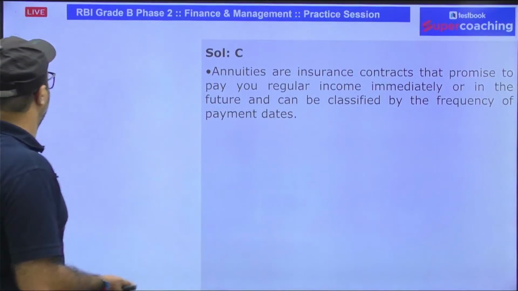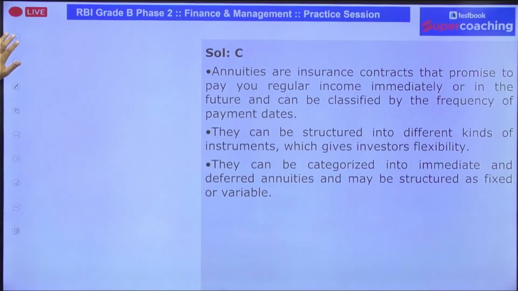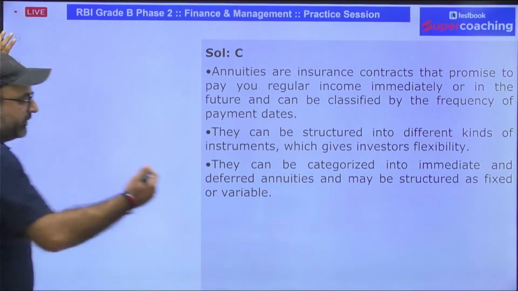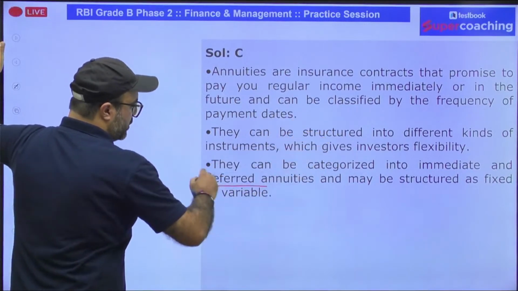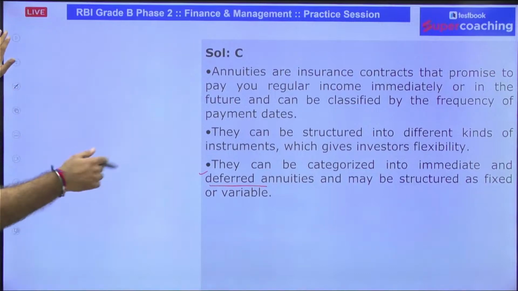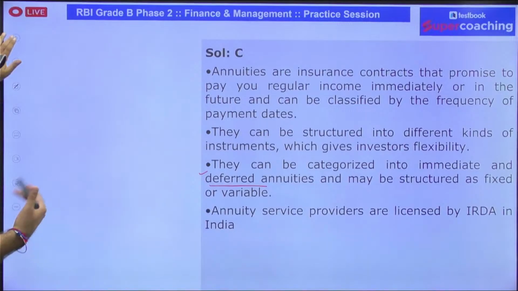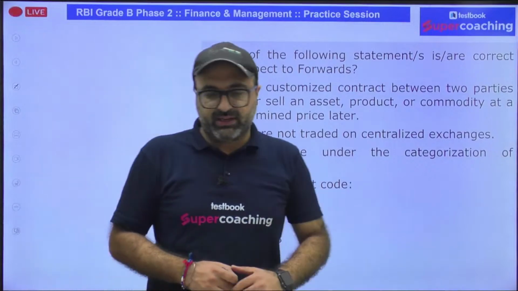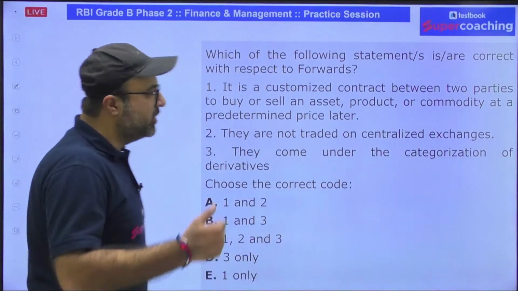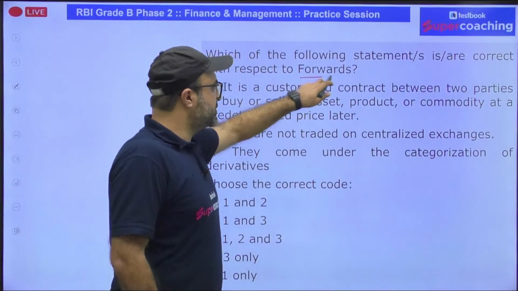So it is related to insurance, and they can be structured into different kinds that we have discussed, and lastly they can be categorized into immediate and deferred. Deferred means future. In one case you may receive the return from tomorrow onwards. In some cases you may receive the return after 10 years, 5 years, 15 years, depending upon the investment and the tie-up which you have done. And obviously it is regulated by Insurance Regulatory and Development Authority of India. Got it? Moving to the next question. Which of the following statement is or are correct with respect to forwards?